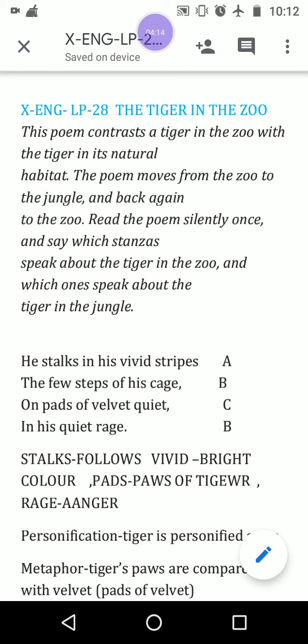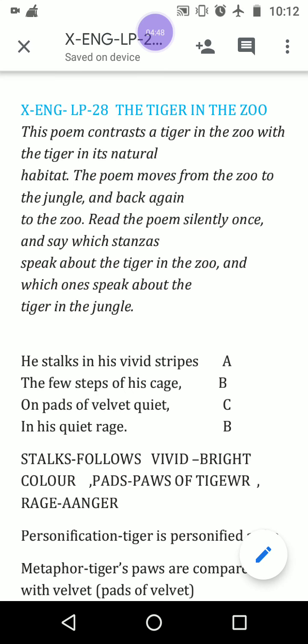On pads of velvet: pads refers to his feet, here the paws of the tiger, and velvet refers to the paws of the tiger being very shining or very soft, and quiet refers to without making any kind of sound.